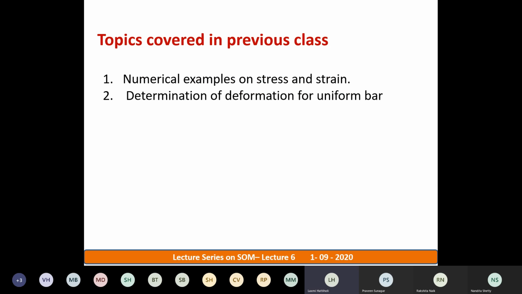Before I go for today's topic level objectives, let's check what we have covered in the previous session. In the previous session, we solved around 3 numerical examples related to determination of stresses and strains. We also found the deformation delta L for a uniform bar subjected to tension and compression. I hope you remember those formulas and steps used in previous problems.